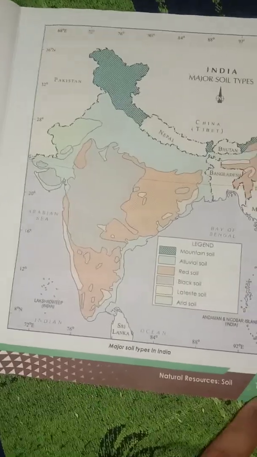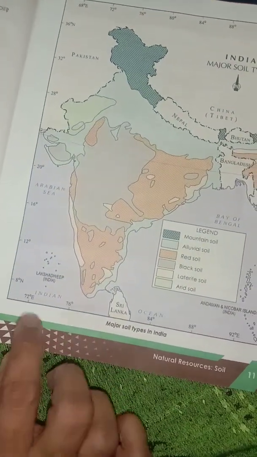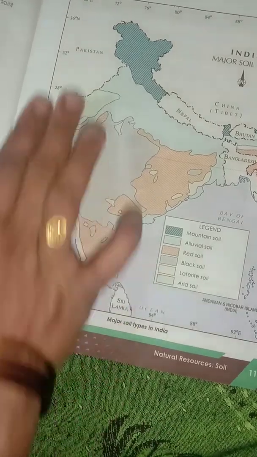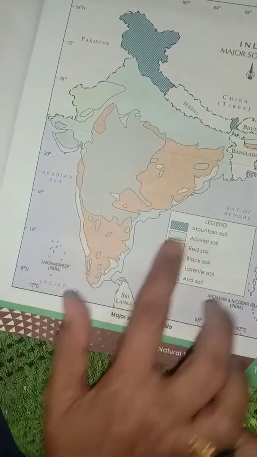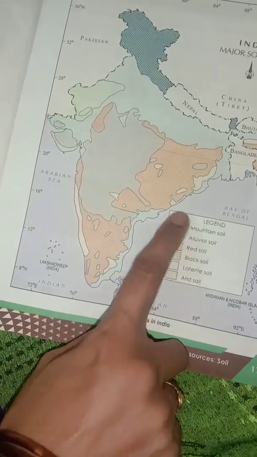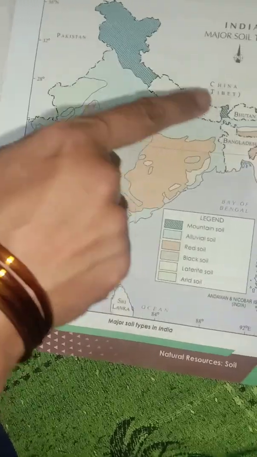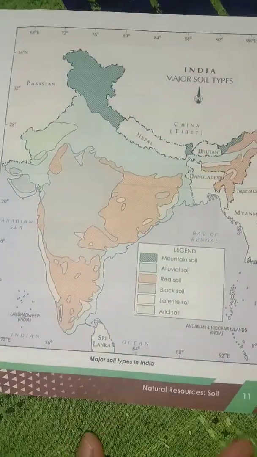See here children, page number 11. The map is given here. Which type of soil is found in this particular area? The mountain soil. See here, the picture, what is shown here, you can see and you can find out here. Okay children, turn the page.